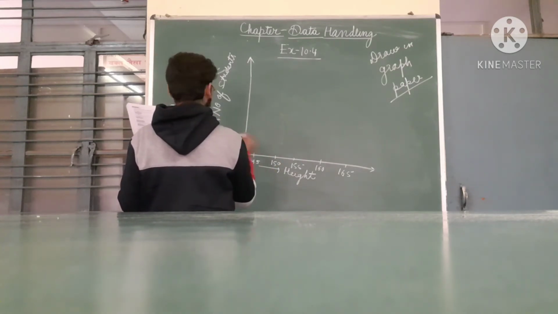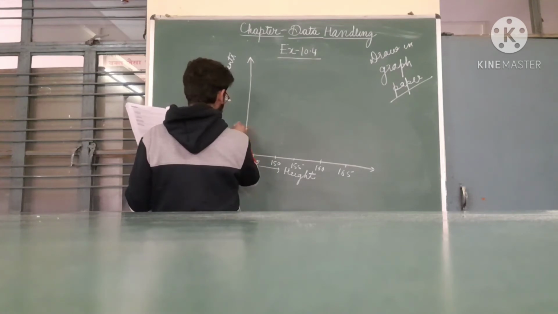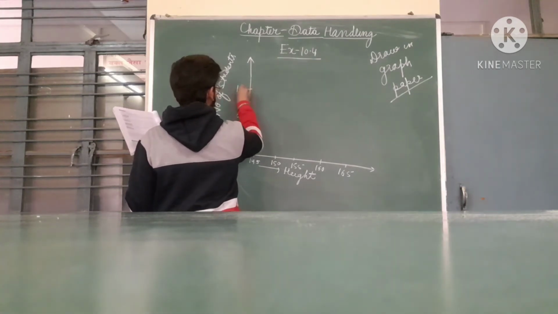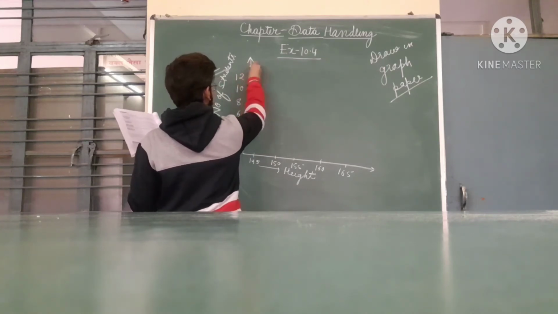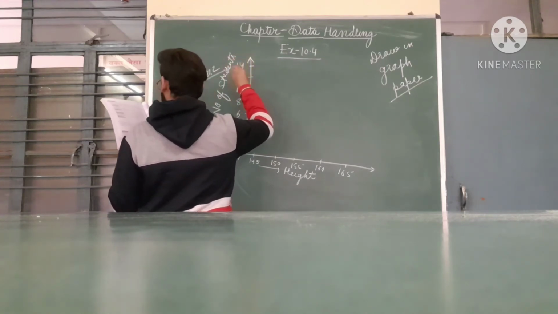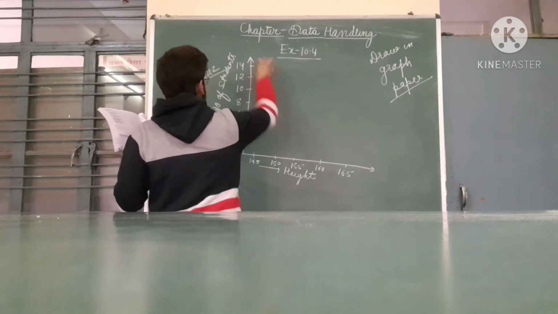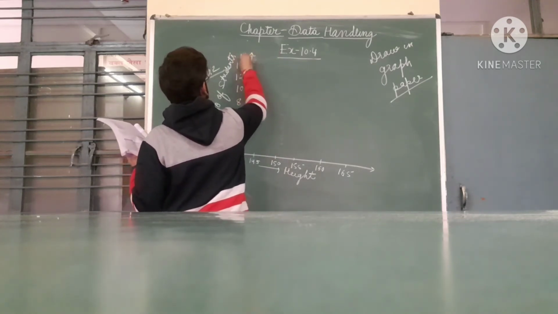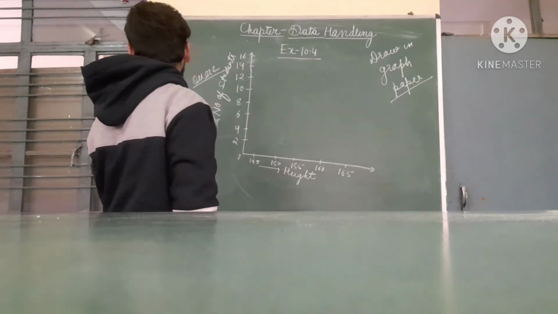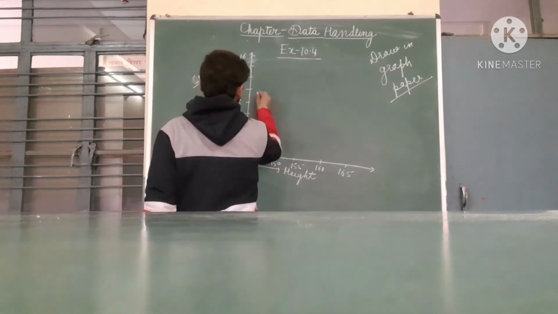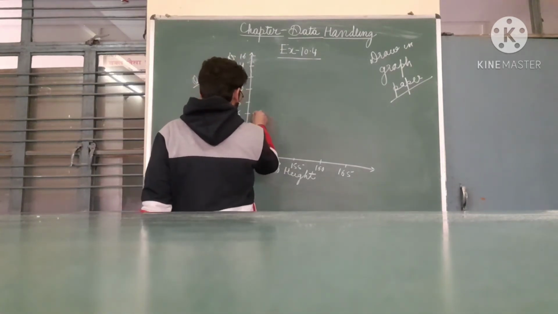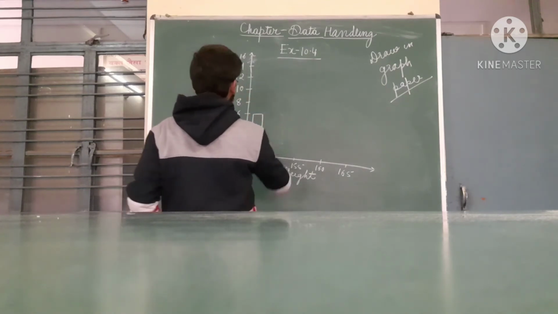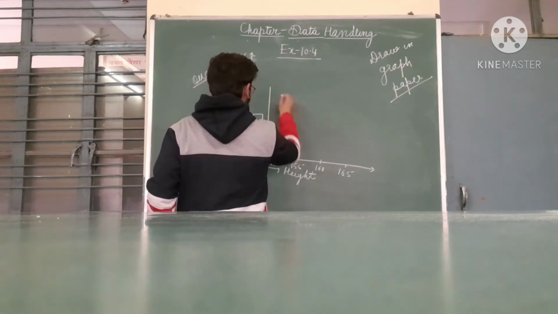So we take the scale as 2. 2 1s are 2, 2 2s are 4, 2 3s are 6, 2 4s are 8, 2 5s are 10, 2 6s are 12, 2 7s are 14, and we get 16 here. Now for 150 it's 10.